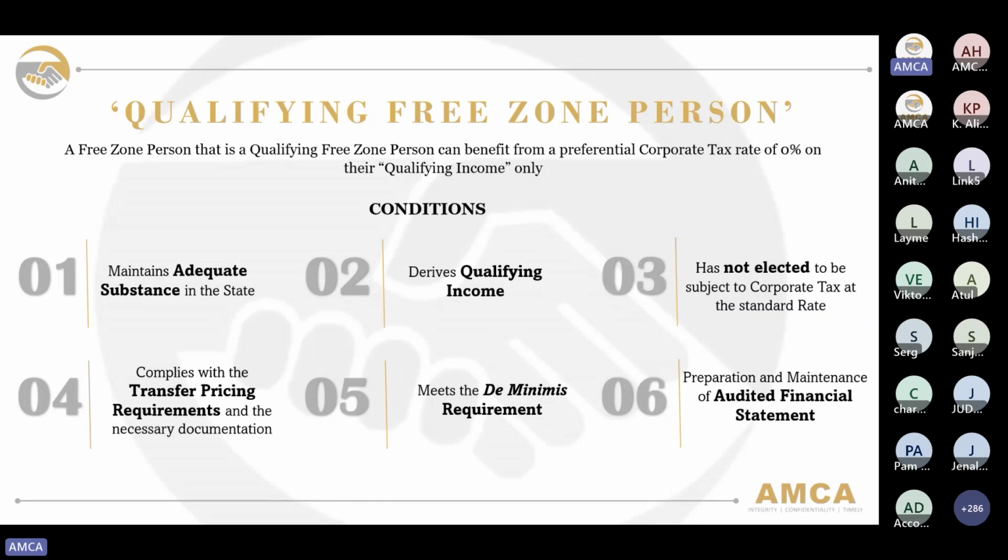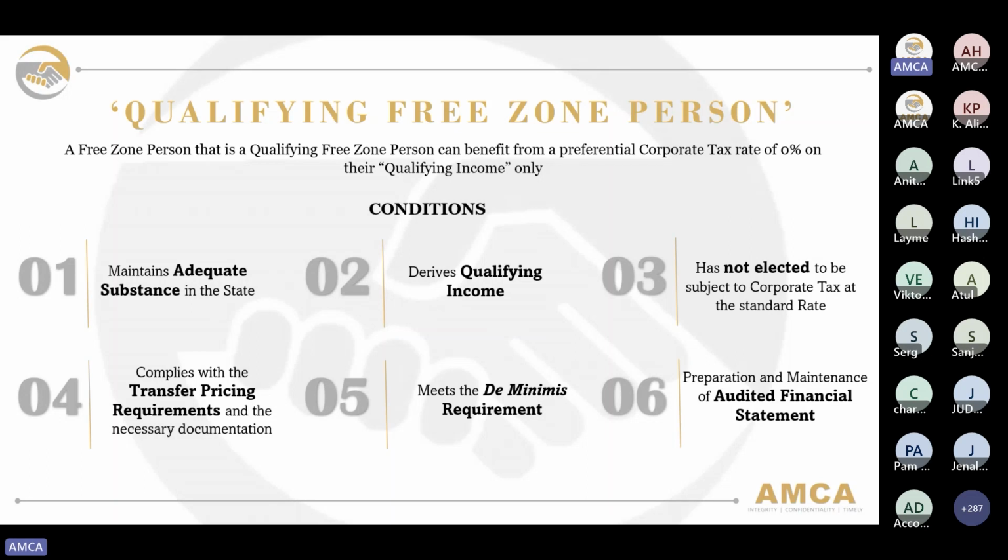The first four conditions were initially stated in the corporate tax law, and the additional two conditions were added after the release of the recent decision on the free zone person. So the first condition is maintaining adequate substance in the state.